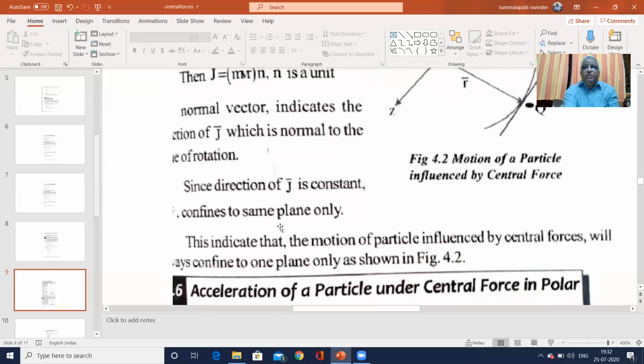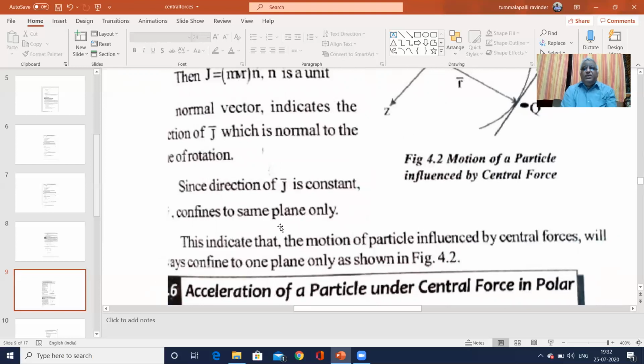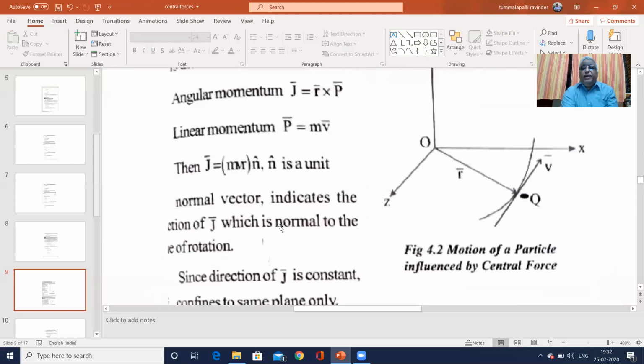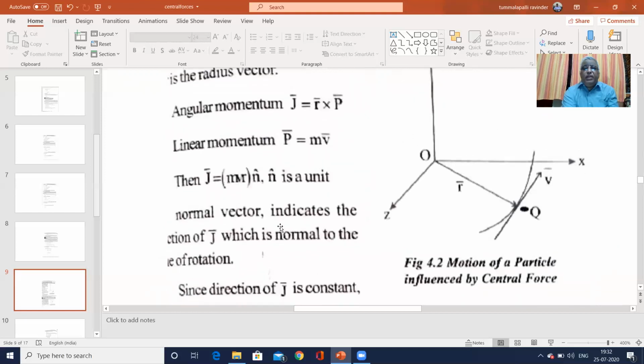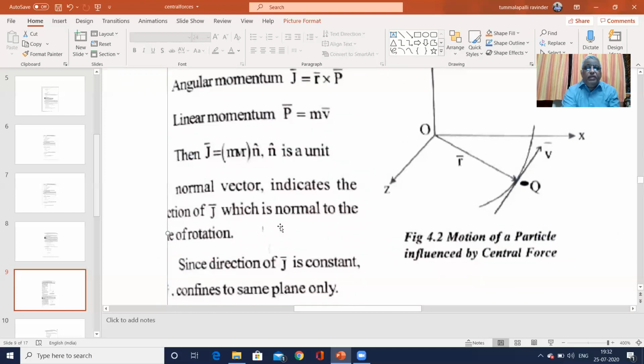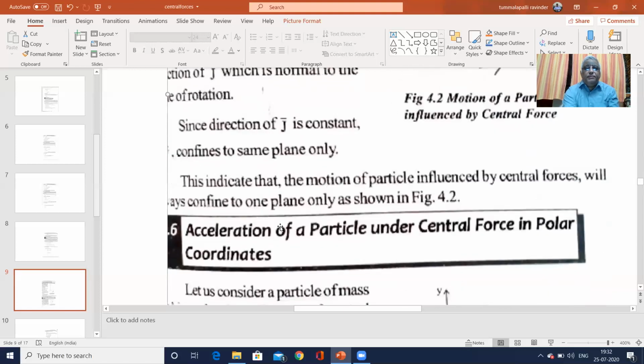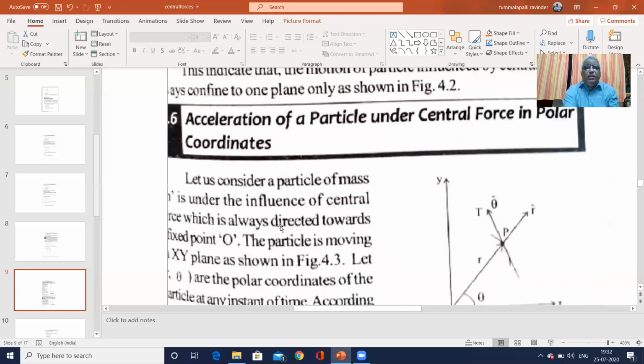This indicates that the motion of the particle influenced by the central force will be confined to one plane, as shown in the figure.